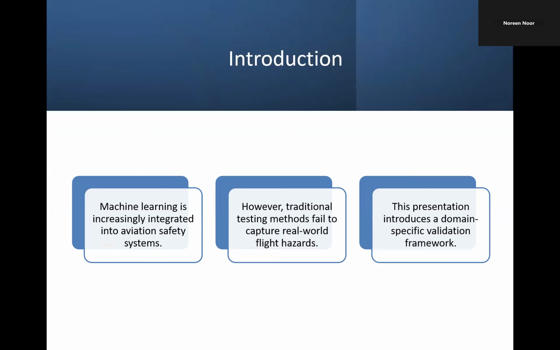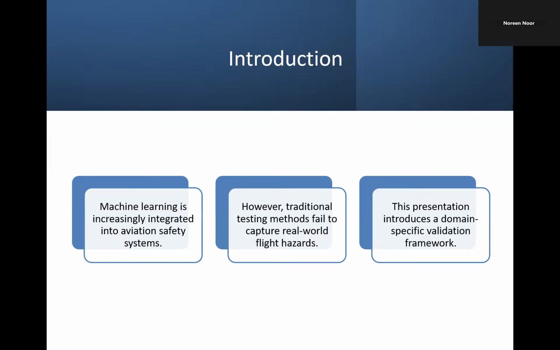So, to begin, aviation is an industry built on extremely strict safety standards. Traditional software in aircraft is predictable and goes through rigorous certification, but machine learning introduces a completely different kind of behavior. It learns patterns from data and doesn't follow fixed rules.